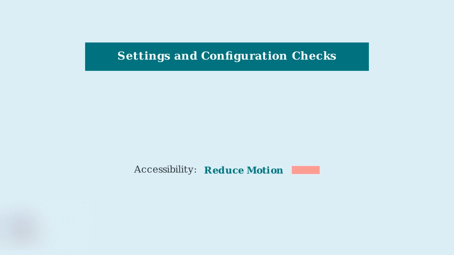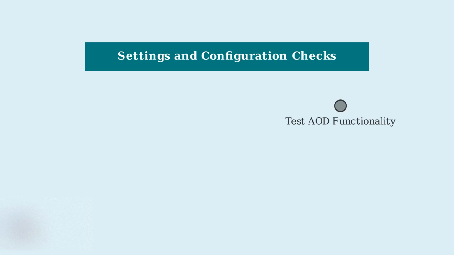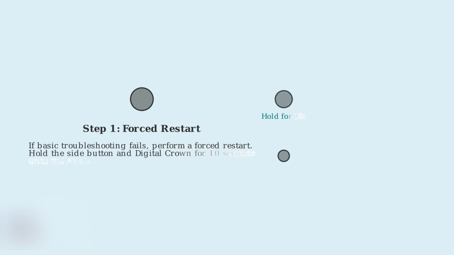Also, review accessibility features like reduce motion. If enabled, this can interfere with AOD functionality. Disable it if necessary. After adjusting any conflicting settings, test the AOD functionality on your Apple Watch to confirm it's working properly. If basic steps fail, try a forced restart. Hold the side button and digital crown simultaneously for 10 seconds until the Apple logo appears. This clears temporary glitches and resolves most software issues.